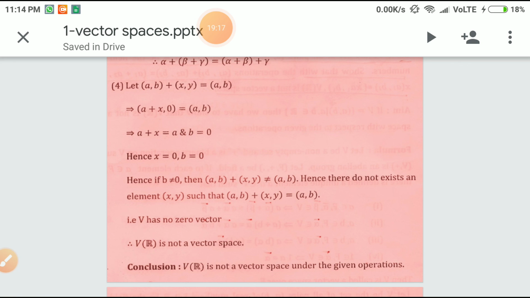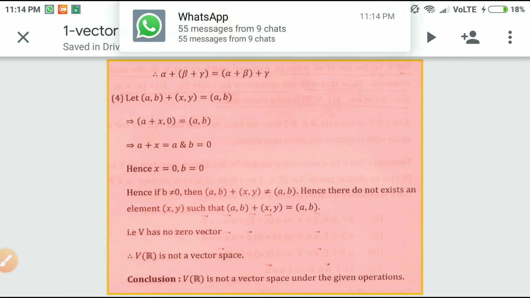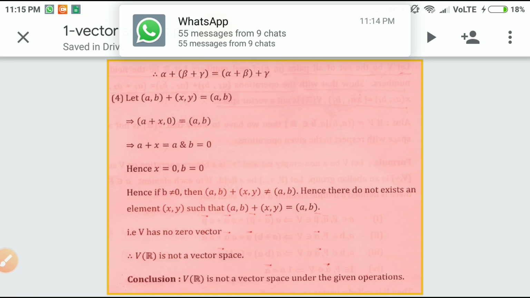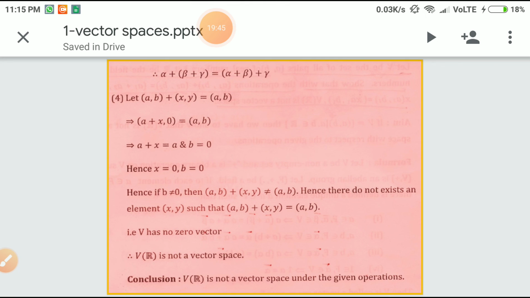Now what is going to happen? Equality of two ordered pairs: a + x becomes equal to a and b becomes equal to 0. Then automatically x becomes 0 and b becomes 0. But b is not always equal to 0, because we have taken a general vector (a, b) where b is a non-zero element. Then we are getting b equal to 0 always, which is not possible, which is absurd. Hence the zero vector does not exist in V. Hence V over R is not a vector space.